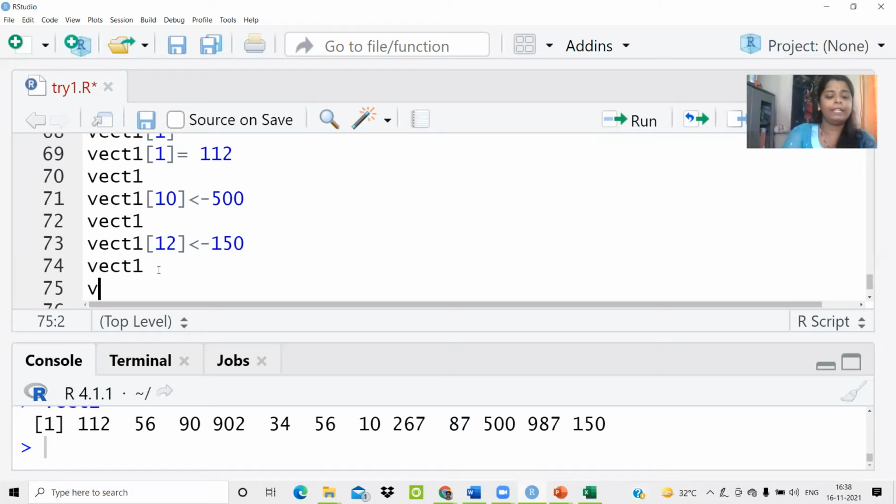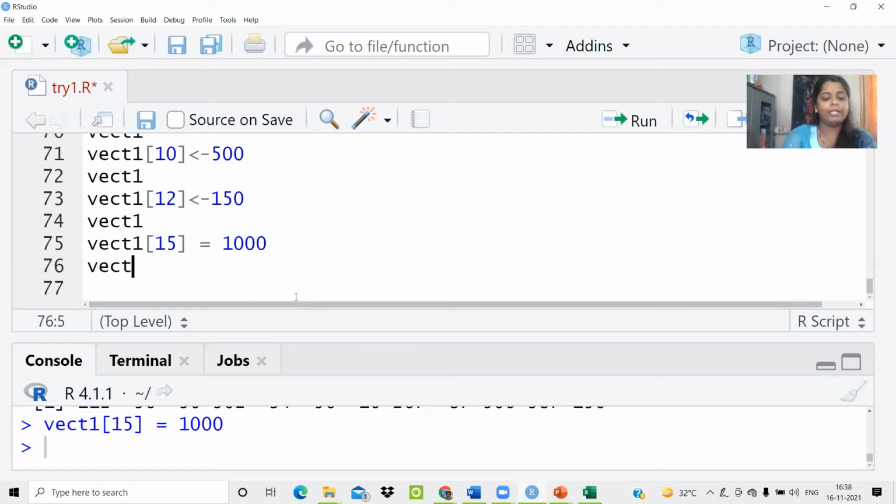Now, what will happen if I write vect1, 15, and suppose I write it as 1000. Now the issue is, previously I was aware that there were 10 values, so I added the new value at the 12th position. Now I know that there are only 12 elements present in this vector and I want to add a new element at the 15th position. So what will happen with the 13th and 14th, which are the remaining positions? Let us simply try to check it.